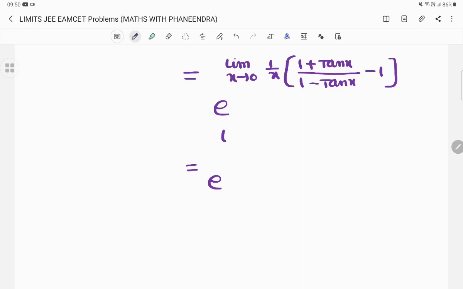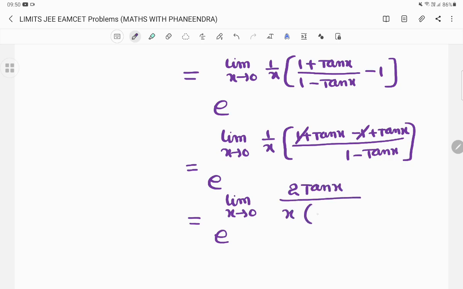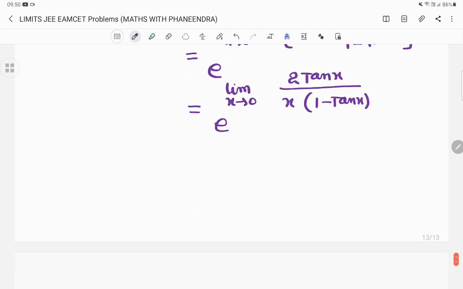So e power limit x tends to 0, 1 by x, take LCM here, 1 minus tan x, 1 plus tan x minus 1 plus tan x. So plus 1 minus 1 anyway get cancelled. So e power limit x tends to 0, tan x plus tan x is 2 tan x divided by x into 1 minus tan x. So 2 is constant, we can take outside of the limit.